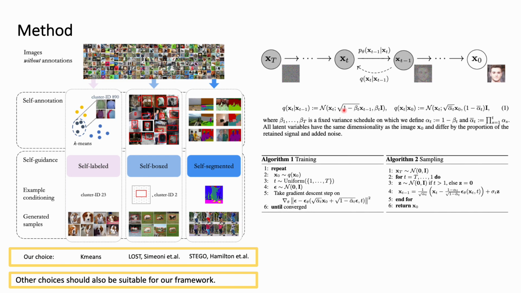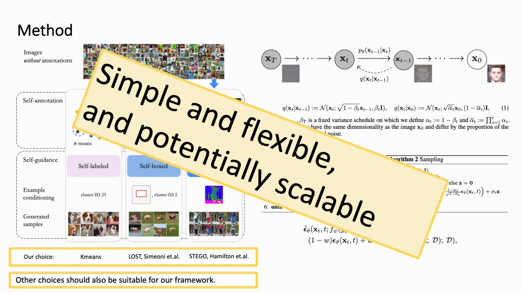In general, the training and sampling processes are almost the same as DDPM. For training, given a time step, we predict the noise. For sampling, given a time step, we predict the mean and variance and do the sampling gradually. There is a weight named the guidance strength that is used to balance the diversity between conditional and unconditional sampling. In total, our framework is simple and flexible, and potentially scalable to larger scale datasets.